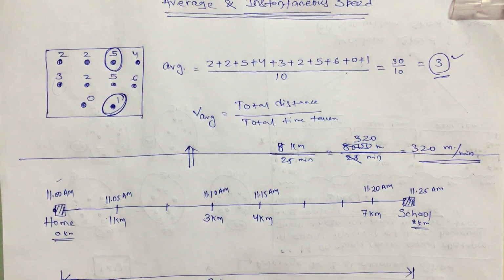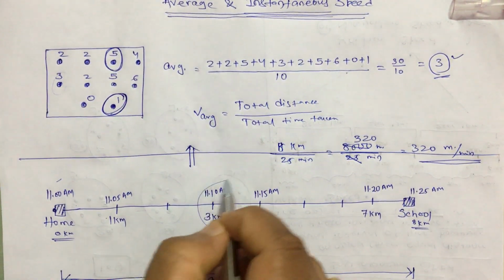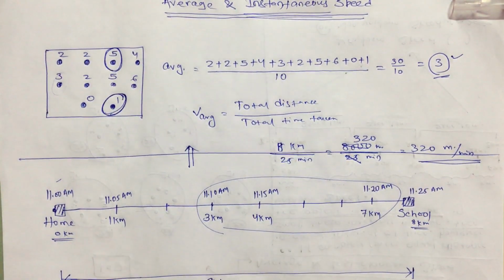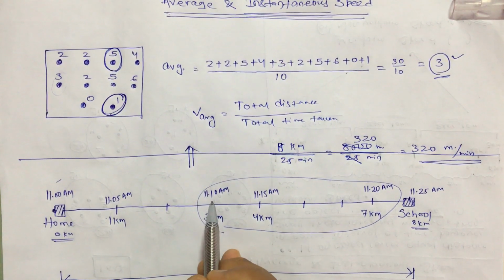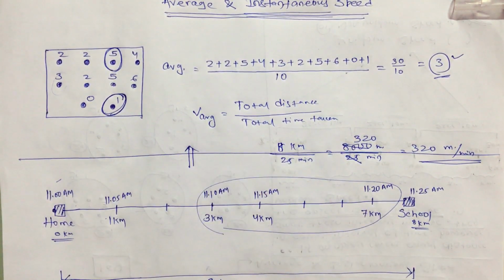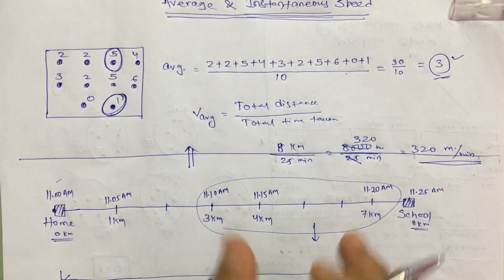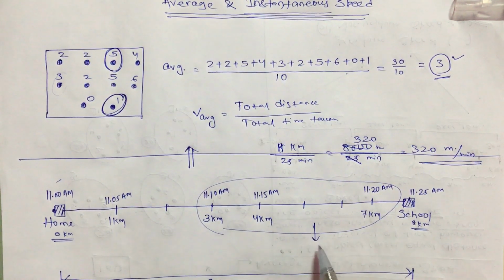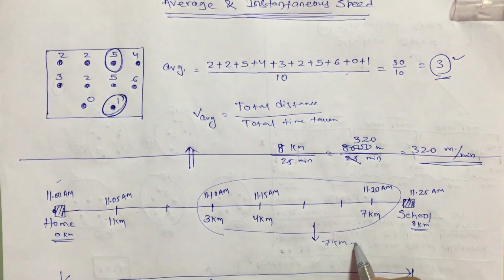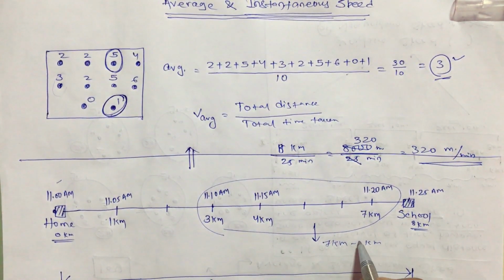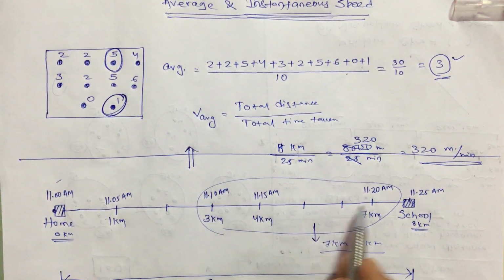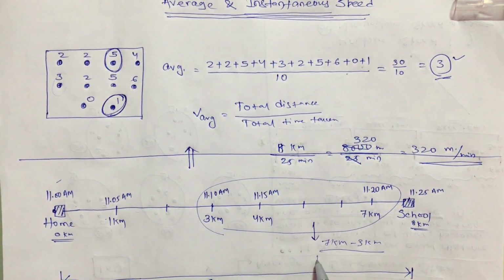Similarly, you can find it between any two time intervals. Let someone ask you what is the average speed between 11:10 and 11:20 am. Then you see the distance traveled between this time: it is 7 kilometer minus 3 kilometer, divided by the time, 11:20 minus 11:10.